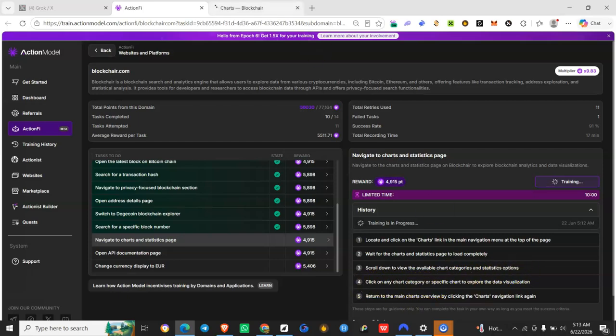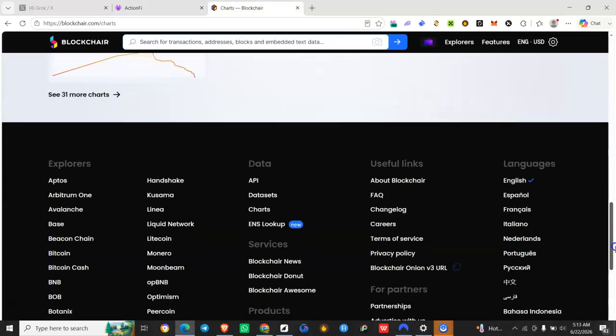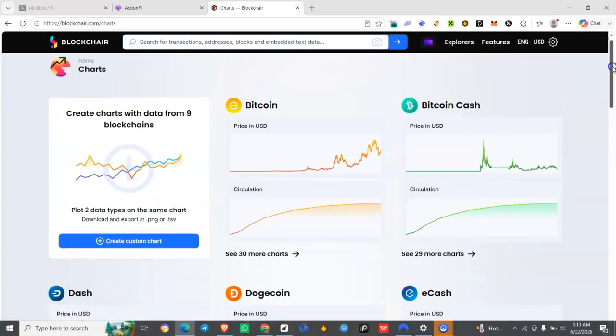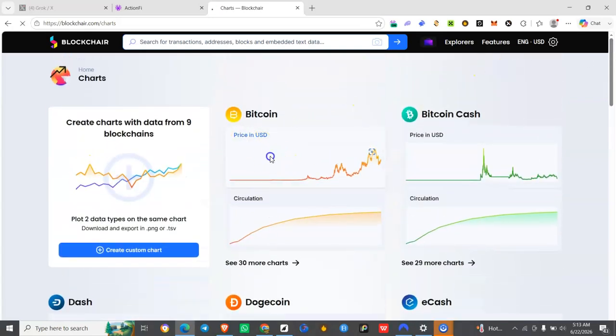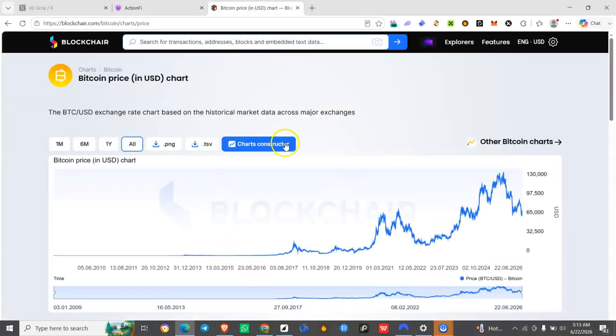Click on any chart category. So once the chart opens, we just scroll down and up again. Then any chart category, let's just use Bitcoin. Then what else? Return to the main chart overview by clicking the chart navigation link again. So once Bitcoin is open, this is the chart.